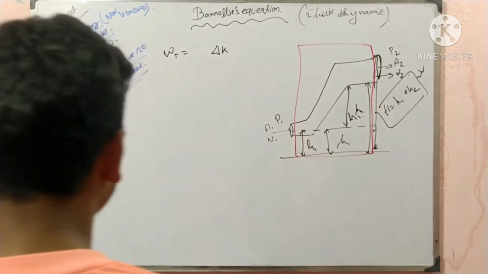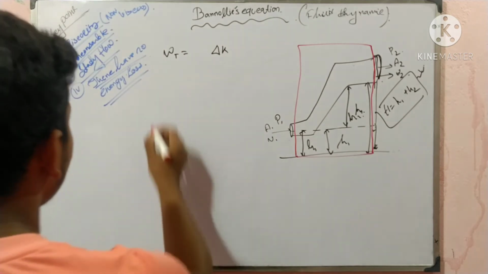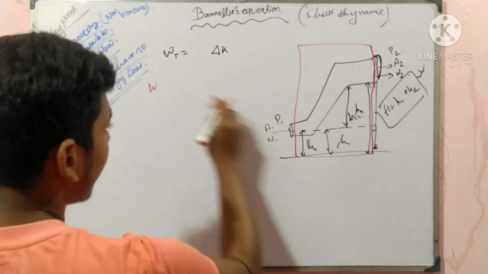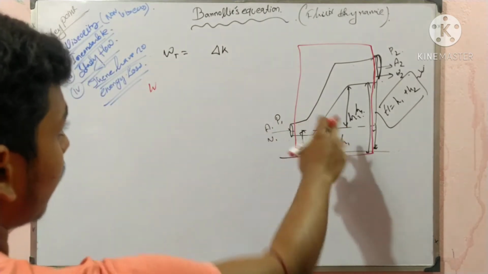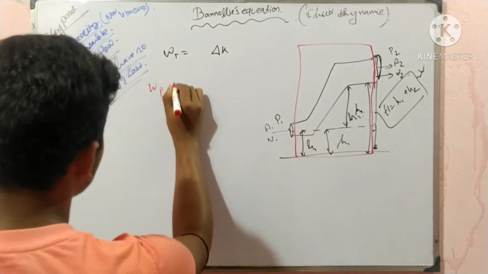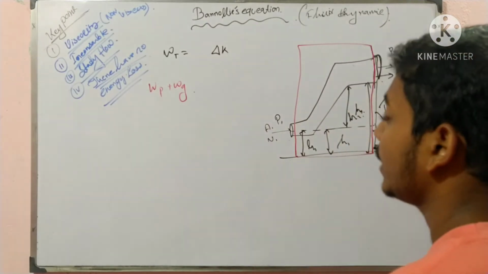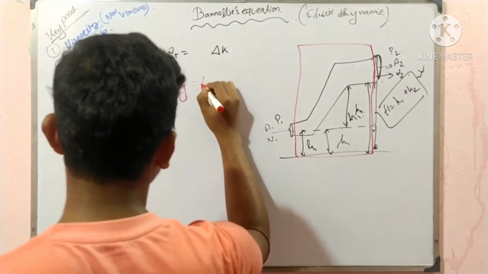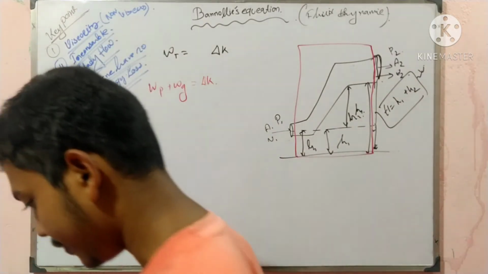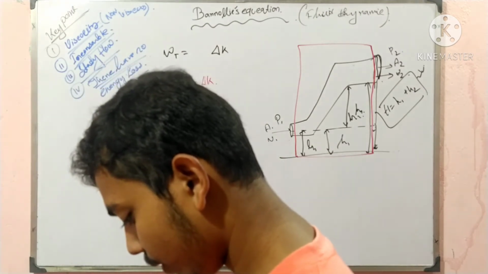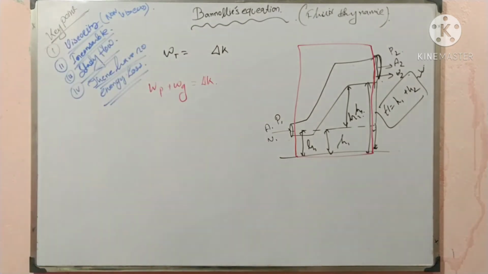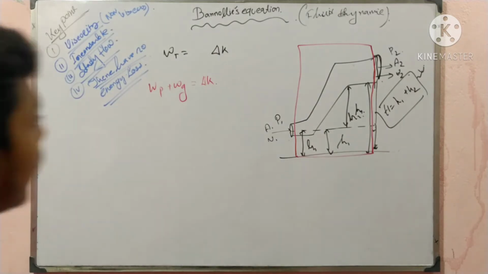Okay. Now we can prove it. The work done by the pressure plus the work done by gravity is equal to the change in kinetic energy. Is it clear to all?